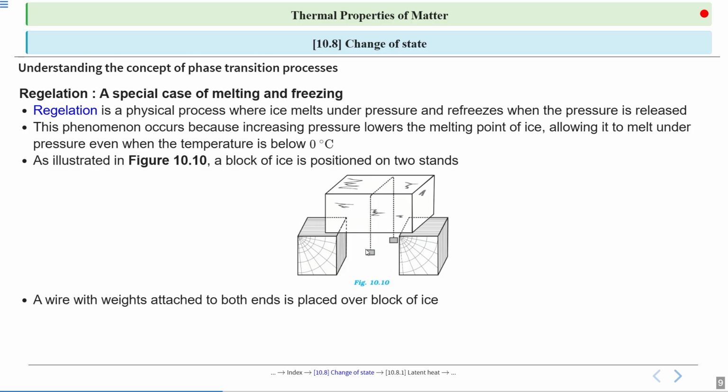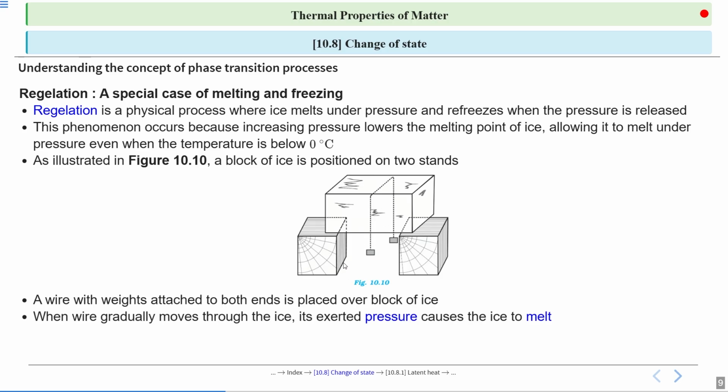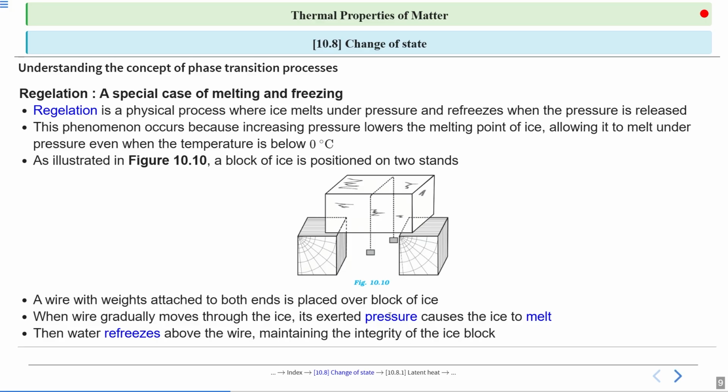When the wire gradually moves through the ice, it exerts pressure and causes the ice to melt. So here the ice melts due to the exerted pressure. Then water refreezes above the wire, maintaining the integrity of the ice block.